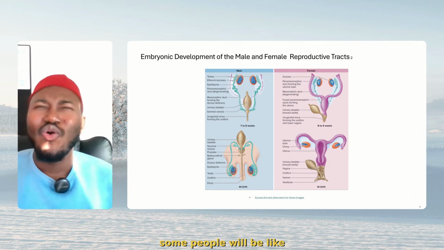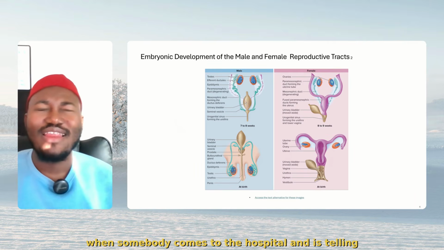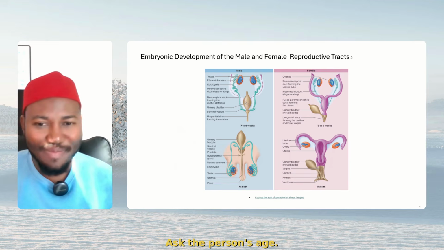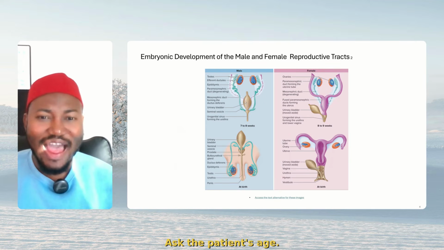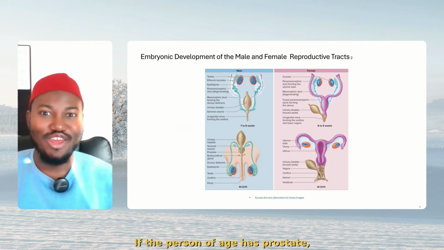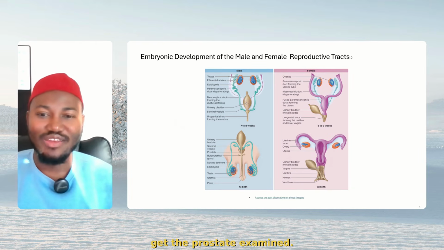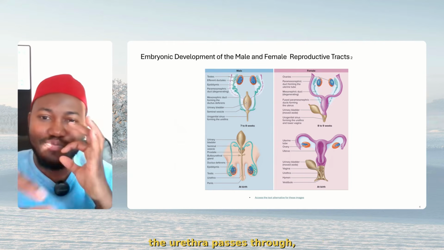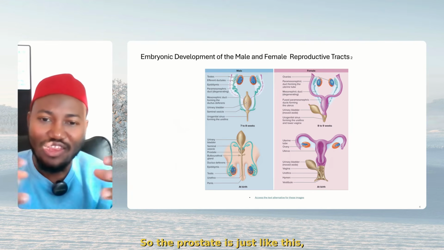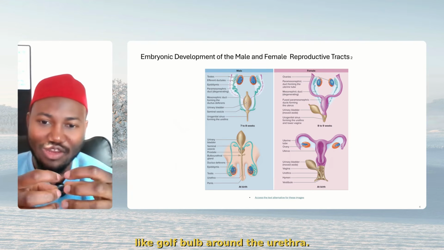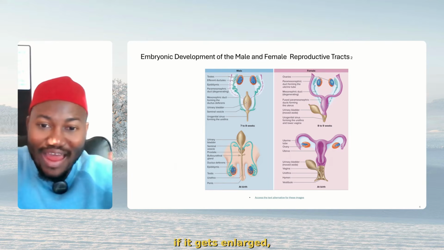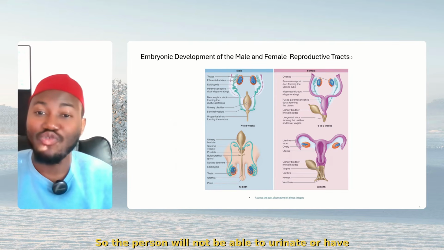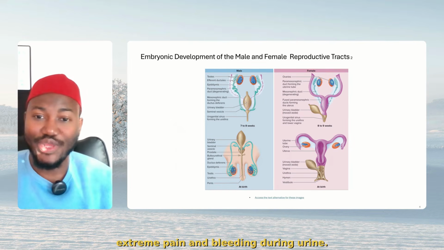Now, when somebody comes to the hospital and tells you, hey, doctor, I cannot urinate, I'm having pain when I'm urinating, what are you thinking? Ask the person's age. Take history about the patient. If the person is of age, suspect the prostate and get it examined. Why? Because the prostate is compressing the urethra. Remember, the urethra passes through the prostate, right? So the prostate is like a golf ball around the urethra. If it gets enlarged, it will compress the urethra, and urine passes through the urethra. So the person will not be able to urinate, or will have extreme pain and bleeding during urination.